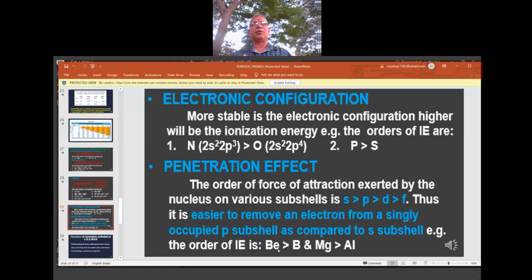In nature, something is happening. Our duty, our learning area, is why it is happening. When you come to the conclusion and take out the reasons, you'll enjoy the science. Now, second example is magnesium and aluminum. Magnesium, atomic number 12: 1s2, 2s2, 2p6, 3s2. Again, the s orbital is full, and the s orbital is close to the nucleus. The same reason you can quote between magnesium and aluminum.